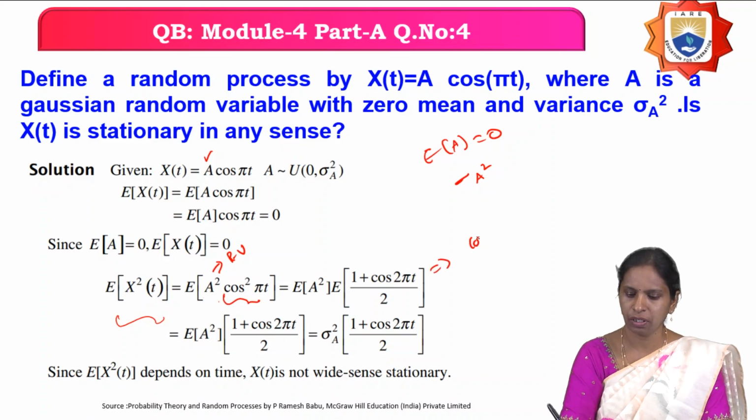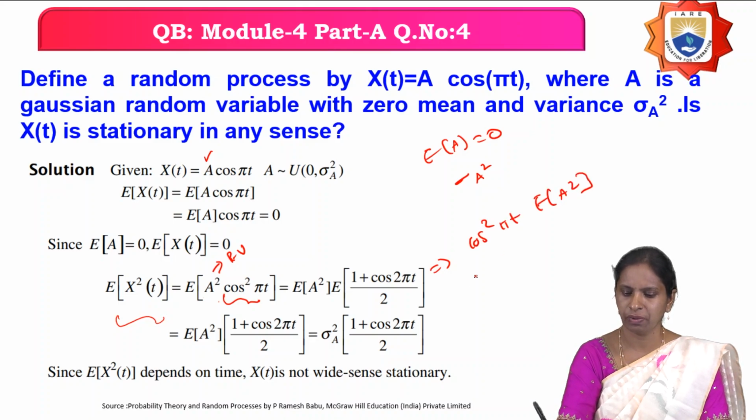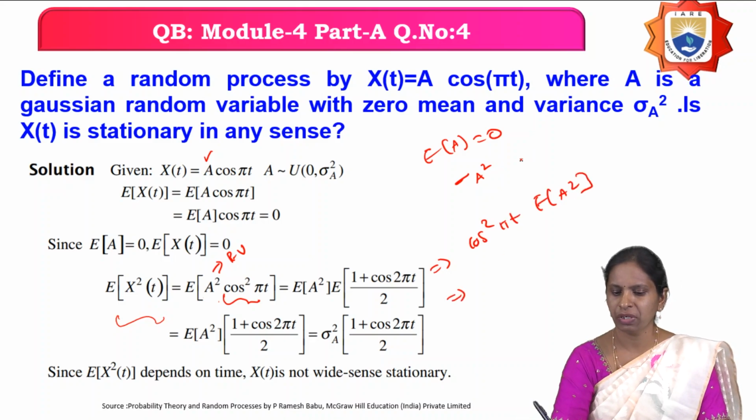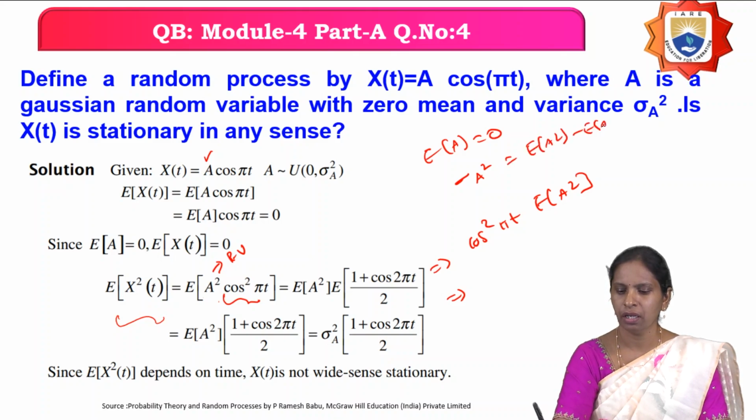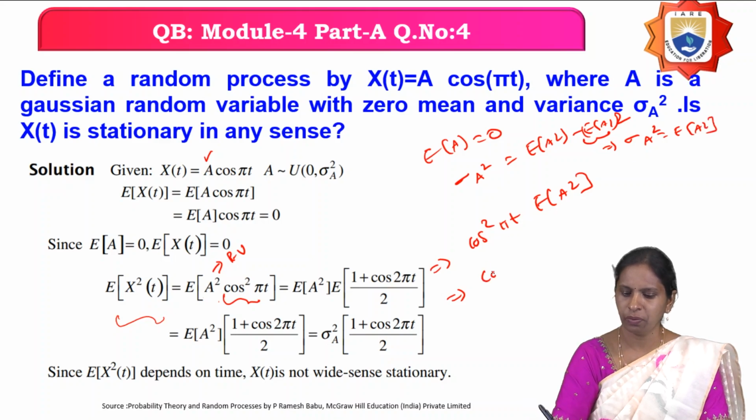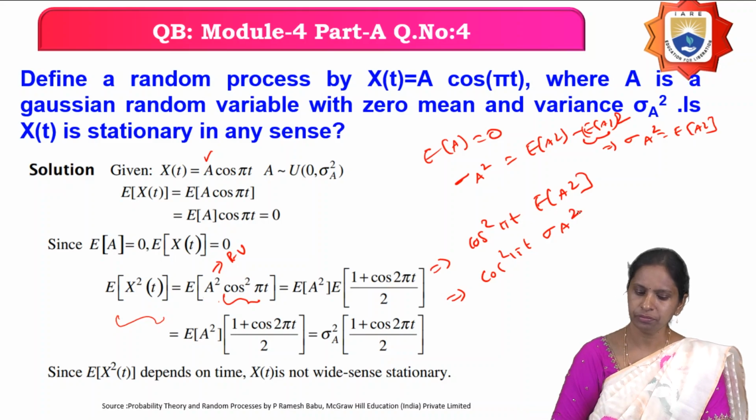Then you can write this as cos square pi t into expectation of a square. So what is sigma a square? Nothing but expectation of a square minus expectation of a whole square. The mean of the random process is given as 0. Therefore, sigma a square is nothing but expectation of a square. Therefore, cos square pi t into sigma a square.